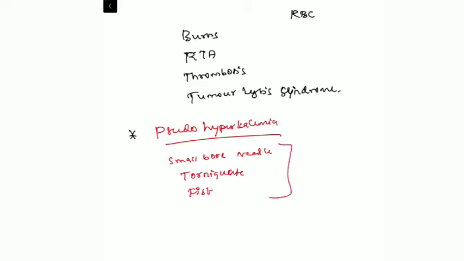These things cause transient cell damage, so this will be associated with an elevated level of potassium in the laboratory investigations. So these things have to be ruled out before categorizing the patients as having hyperkalemia.